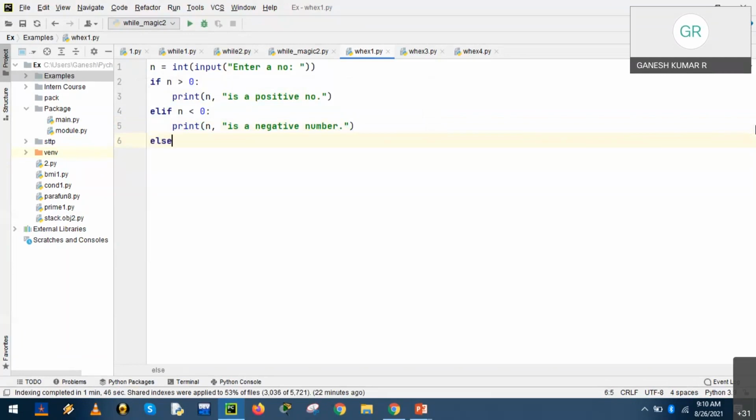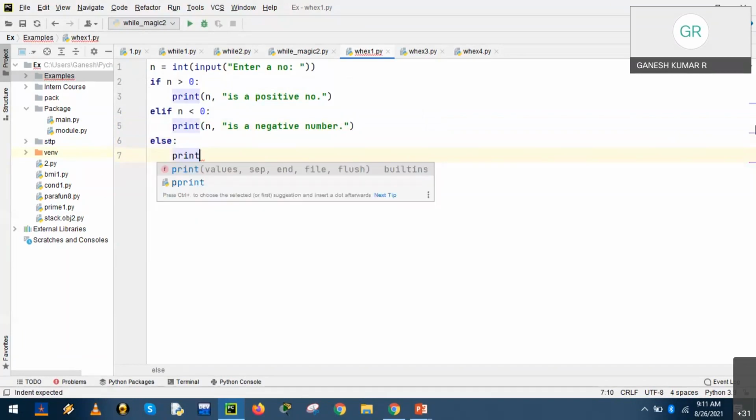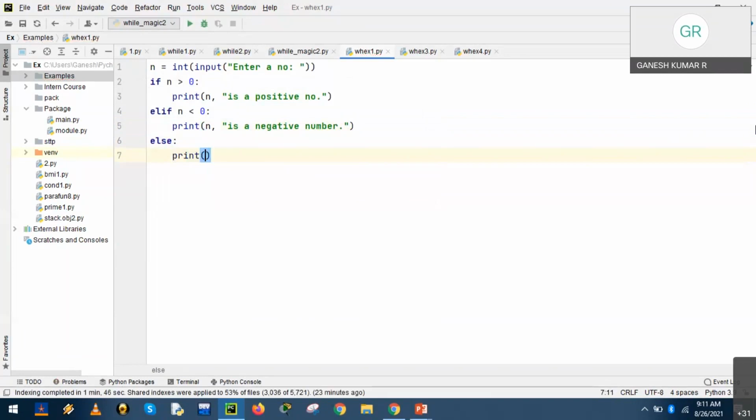Next, the last condition, if n is equal to 0. For the last condition, there is only one choice left, so we can skip the statement. It is optional because we know that the last condition is by default n is equal to 0. Either we can include it or skip the condition. It is 0.